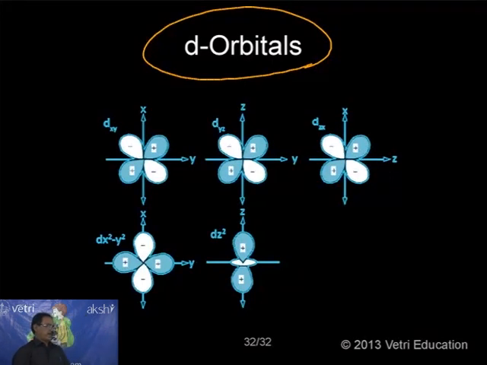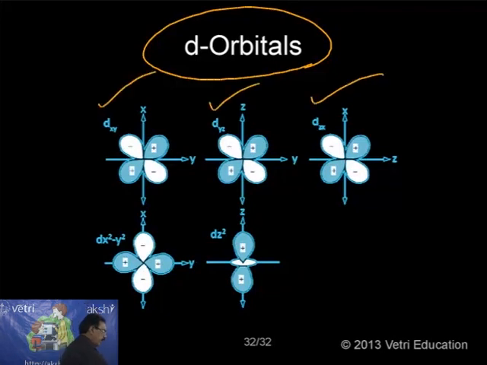There are 5 d orbitals: dxy, dyz, dzx, dx square minus y square, and dz square. There are 5 d orbitals. Here I want to give most important information. The s orbital is spherical, whereas the p orbital is dumbbell. What about the shape of the d orbital? Double dumbbell.